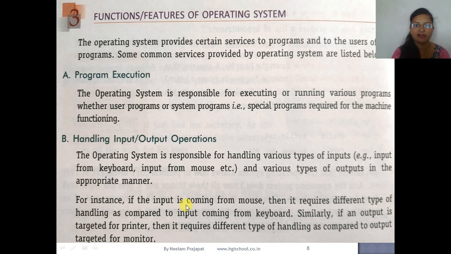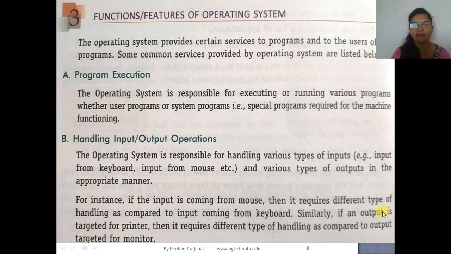So for instance, if we give any input from the mouse, how can we give input from the mouse? You know very well. We can point something, we can drag something, we can right click, left click, or double click with the help of the mouse. So these are all inputs coming from the mouse. Then it requires different types of handling as compared to input coming from the keyboard. So input coming from the mouse is handled in a different way, and input coming from the keyboard is handled in a different way. All the input devices are different, and the way of working is also different.